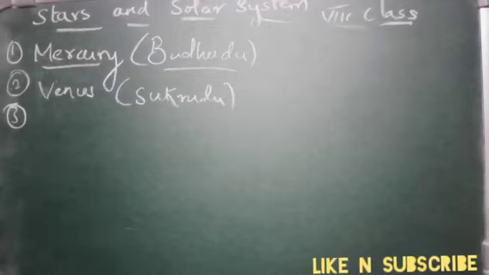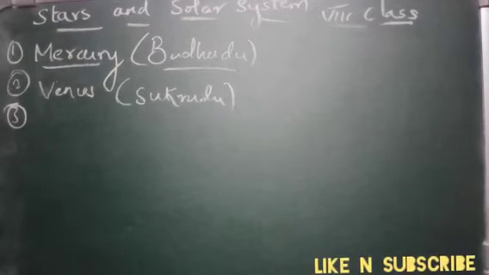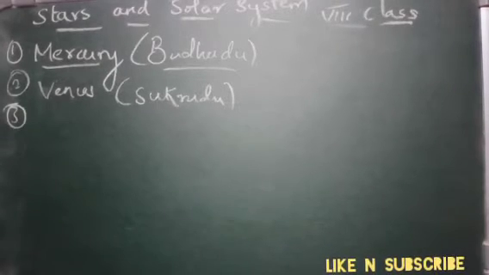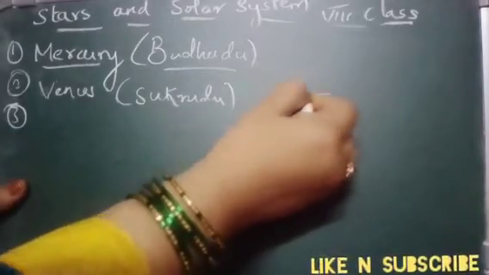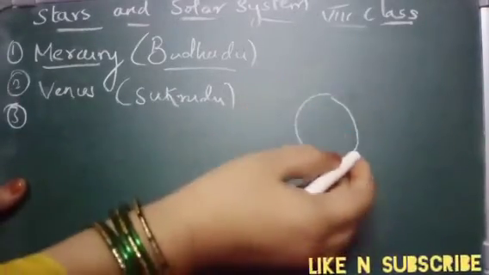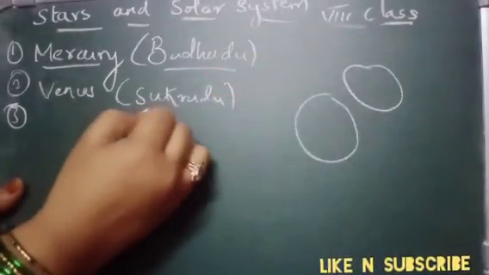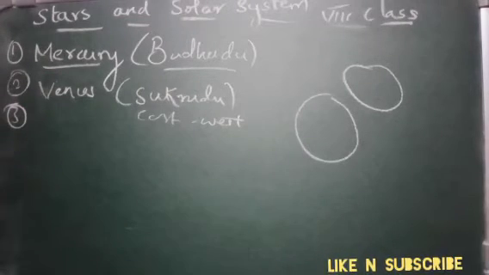The rotation of Venus on its axis is somewhat unusual. As we know, earth rotates in west to east direction, right? How does it revolve? East to west or west to east? West to east. Yes, earth revolves west to east, whereas Venus revolves from east to west direction.